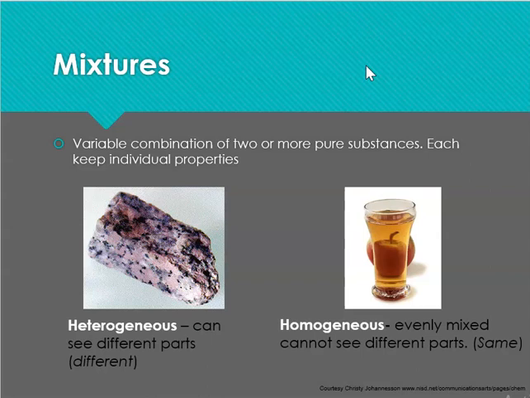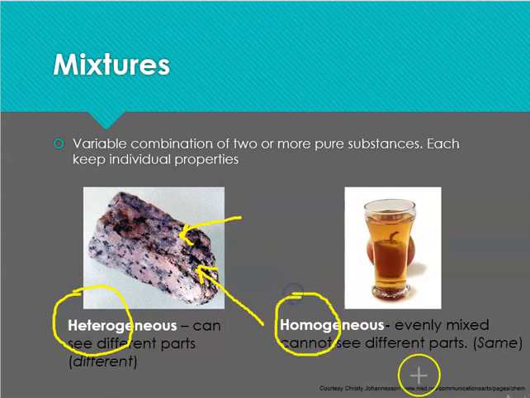We can either have heterogeneous mixtures. Remember that hetero is different. So we have heterogeneous mixtures when we can see the different parts. In this case, we can see the black spots, that is one mineral, and the gray or pinkish parts, that is another mineral. In a homogeneous mixture, it is evenly mixed, and we cannot see different parts. Remember that homogeneous is the same. So in this case, we cannot see where the apple starts and where the water starts or the sugar starts. Everything is evenly mixed.